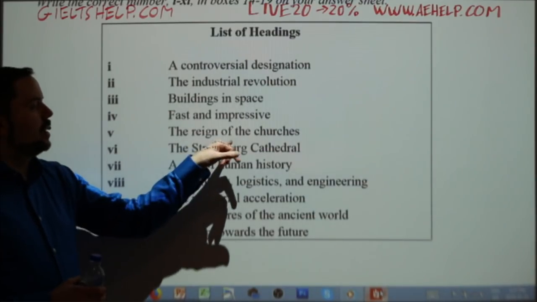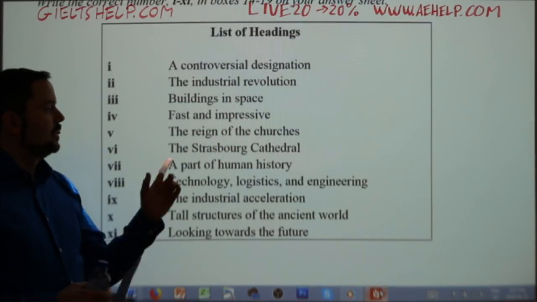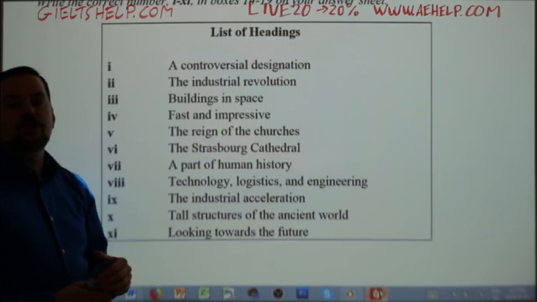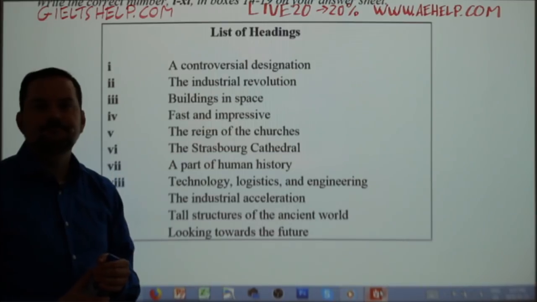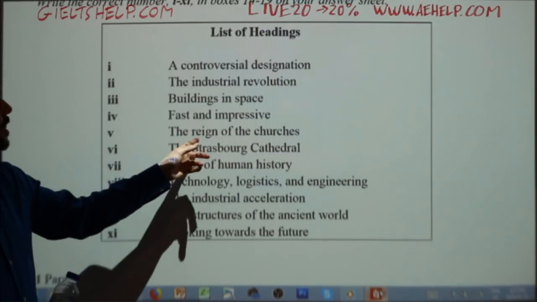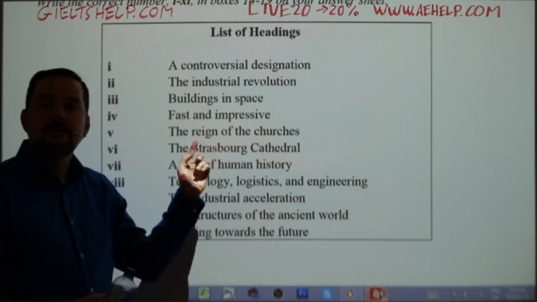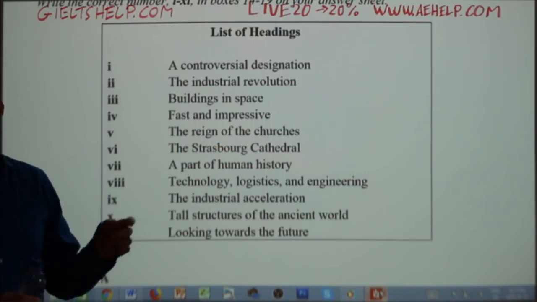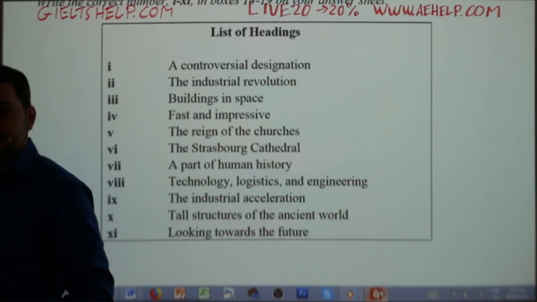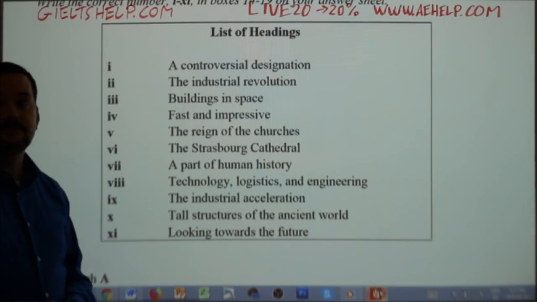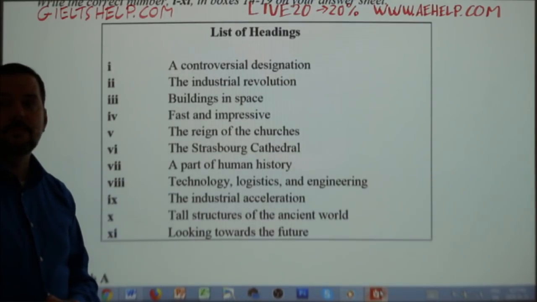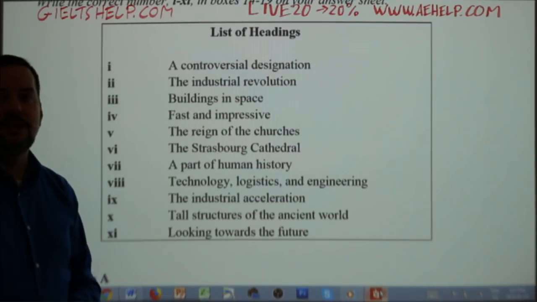The reign of the churches. What does that mean, the reign of the churches? Another way to say reign of the churches. What is another way to say reign? Rule, that's right, KJ.